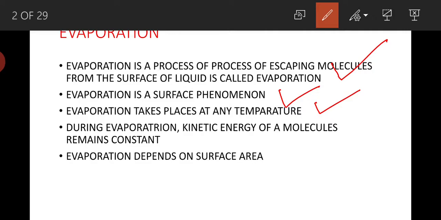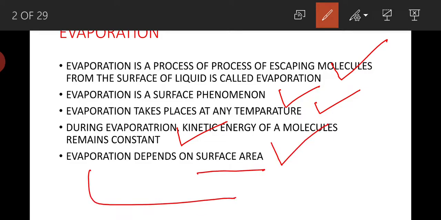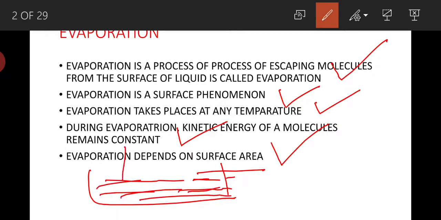During evaporation, the kinetic energy of the molecules will remain constant. And evaporation always depends on surface area. If you take a large surface area, then evaporation will take place very fast.